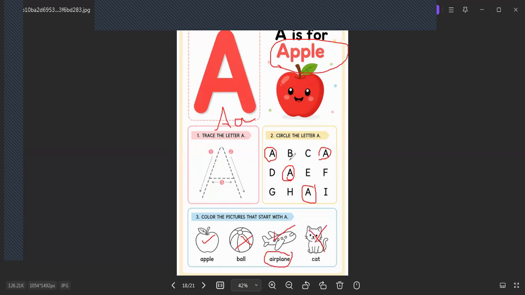So here we have capital A and small a for apple. So here in this picture, I color the words that start with letter A. What are the pictures here that start with letter A? Here we have apple and here we have aeroplane. Okay, let's go to another item here.